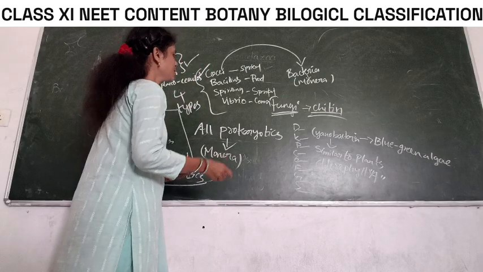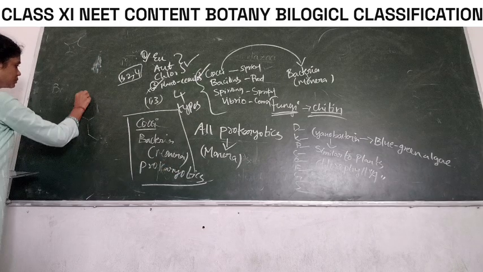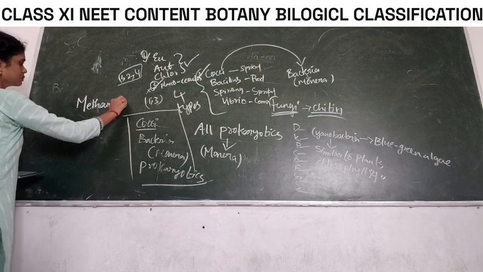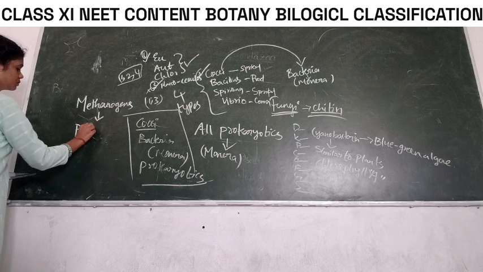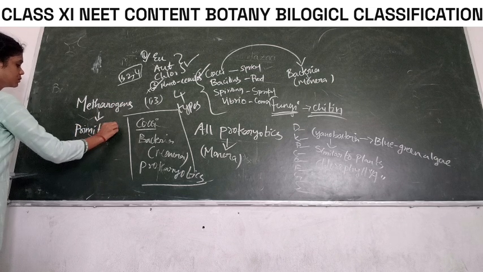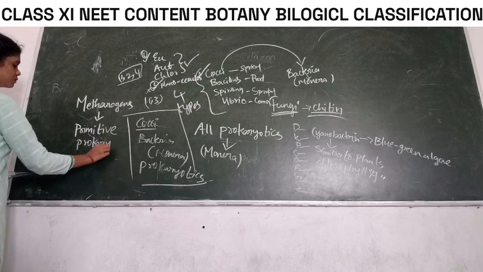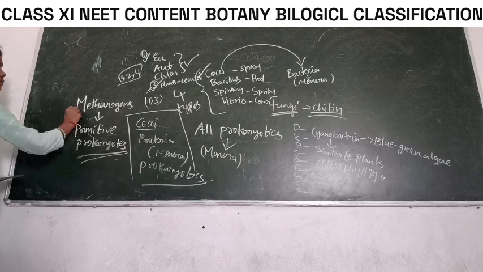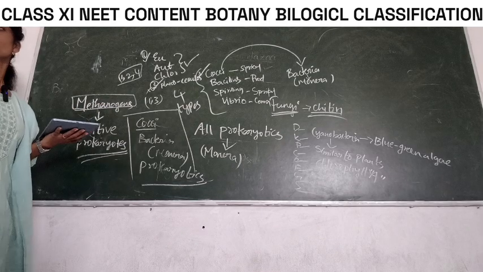What are the primitive prokaryotes? Methanogens are the primitive prokaryotes.